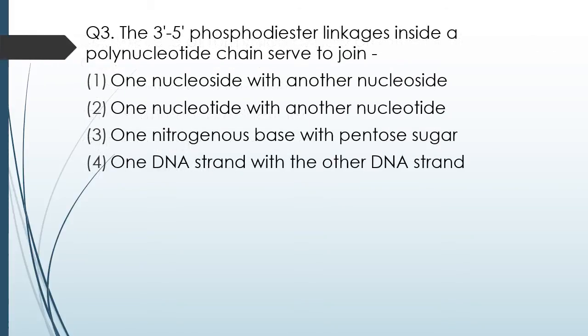Question number 3. The 3' to 5' phosphodiester linkage inside a polynucleotide chain serves to join: one nucleoside with another nucleoside, one nucleotide with another nucleotide, one nitrogenous base with a pentose sugar, one DNA strand with other DNA strand. The correct answer is option 2, one nucleotide with another nucleotide.